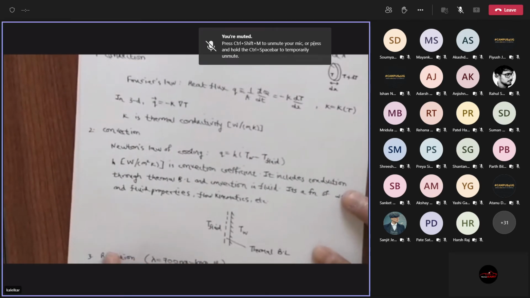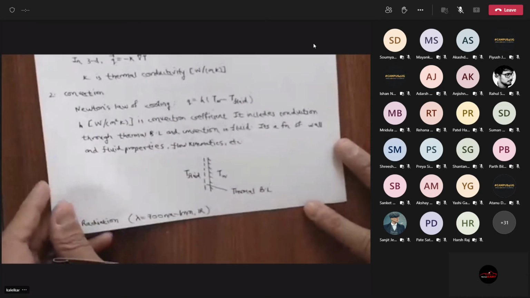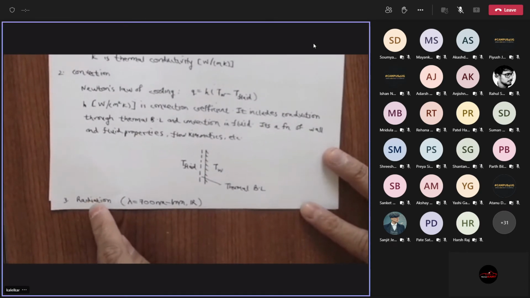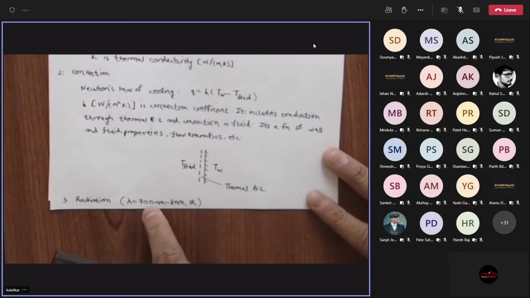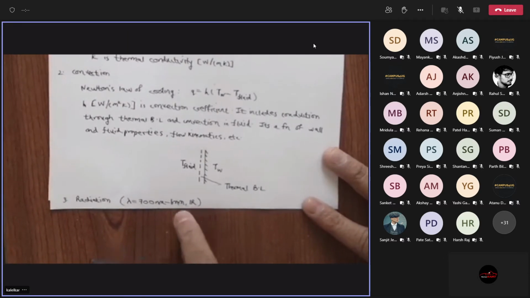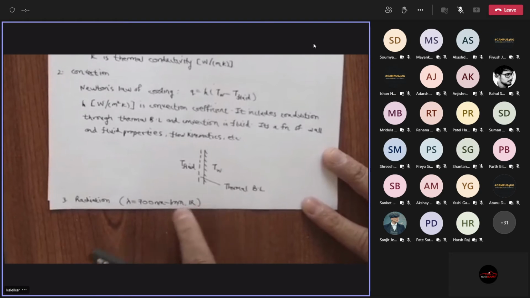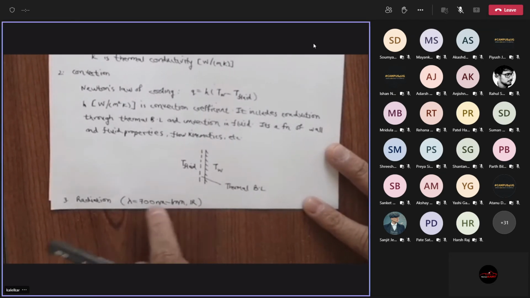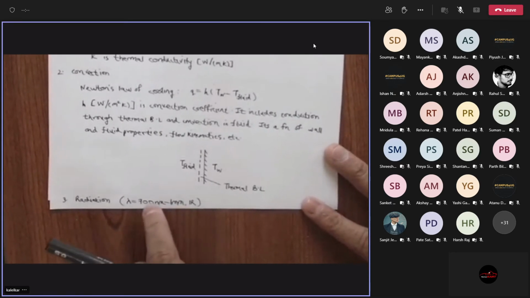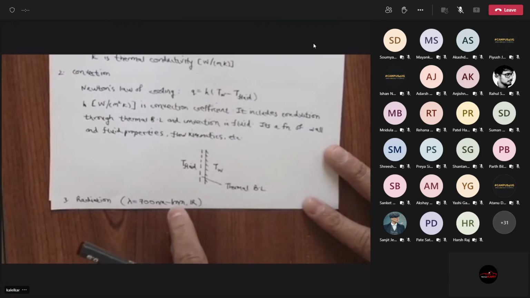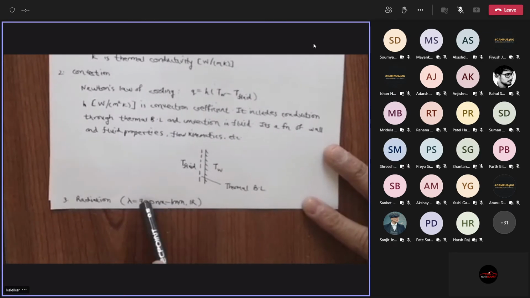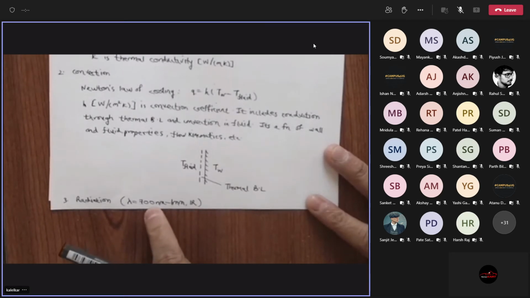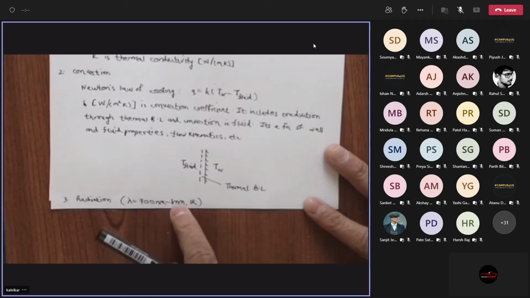And you also have radiation. When I say radiation, I'm talking of thermal radiation. That means wavelength 700 nanometers to 1 mm, infrared. Beyond 1 mm will be microwaves. So this is the range of 700 nanometers to 1 mm. This is not visible light. Visible light is between 400 and 700 nanometers. This is beyond visible light. So this is infrared. 700 nanometers to 1 mm is the region of thermal radiation.